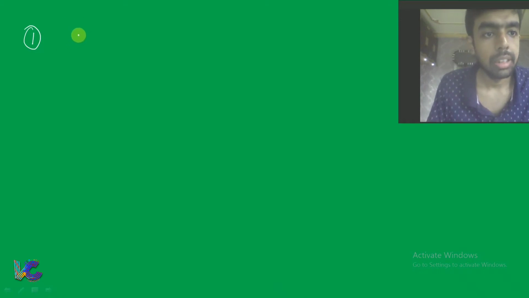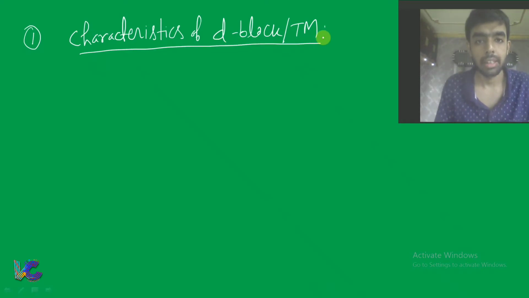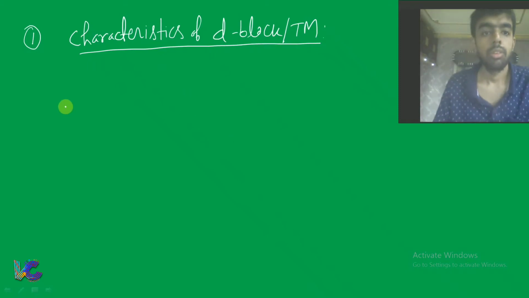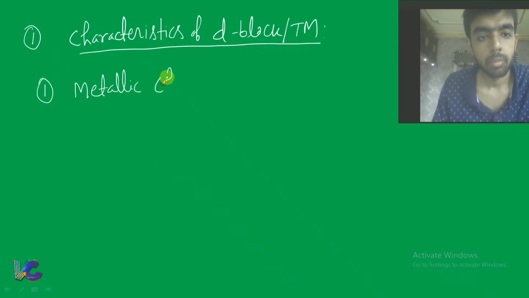So what we are reading are the characteristics of d block, or transition metals. We are reading these characteristics, and we'll read them one by one. So now we'll read about the characteristics of transition metals. First, let's talk about metallic character.